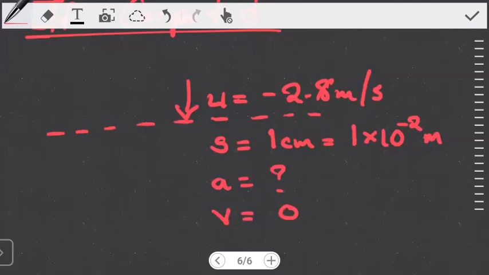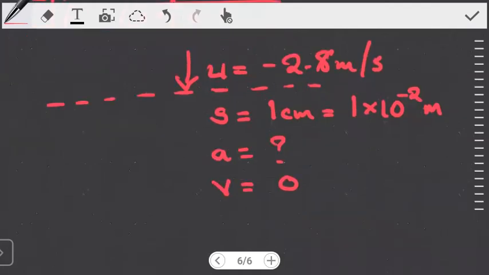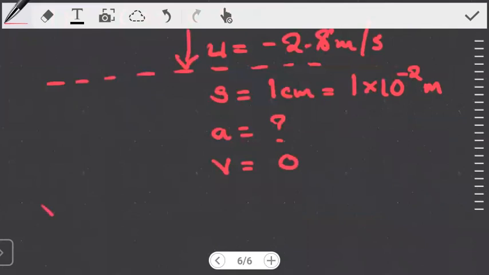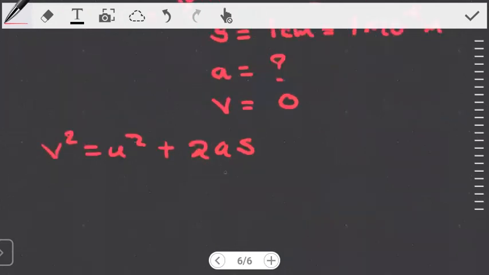So again, we use the same equation, v squared is equal to u squared plus 2as. We make a the subject of the formula again: a is equal to v squared minus u squared over 2s.